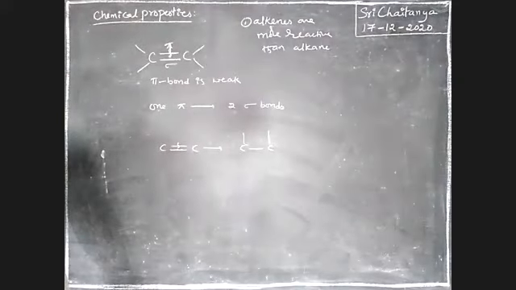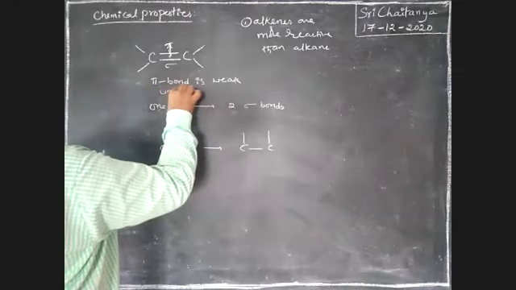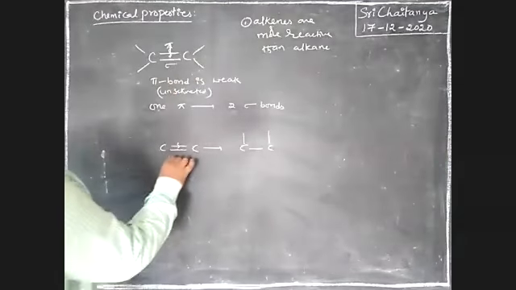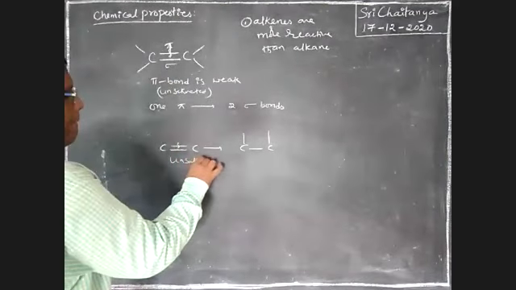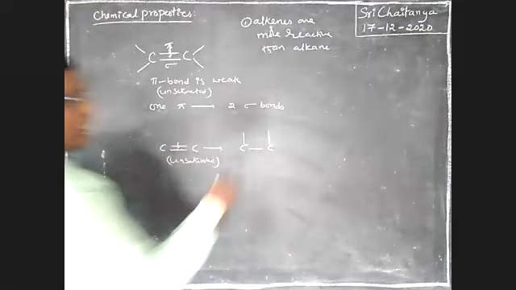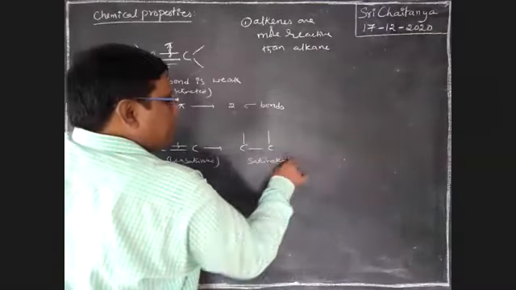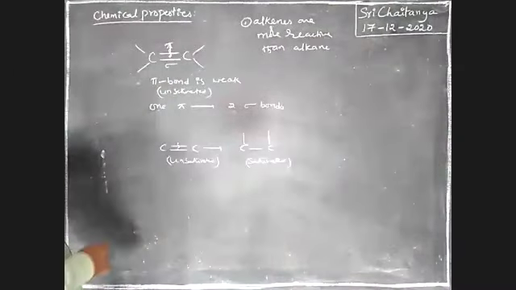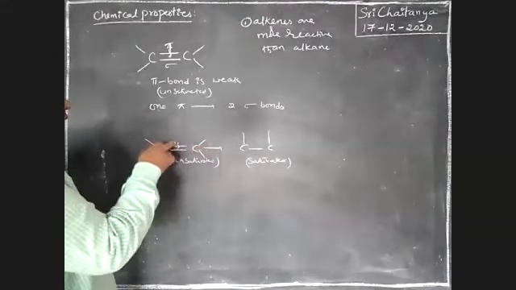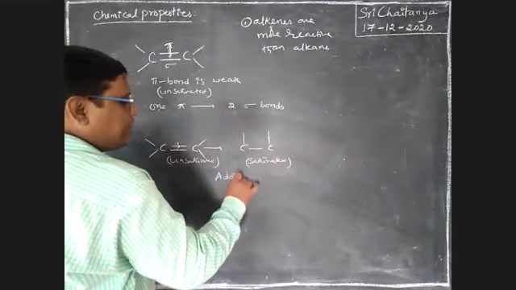So it is unsaturated, boys, because of the pi bond. This unsaturated double bond is converted into a saturated compound. So what type of reactions take place? The groups are added at the pi bond ends. That is why an addition reaction takes place.